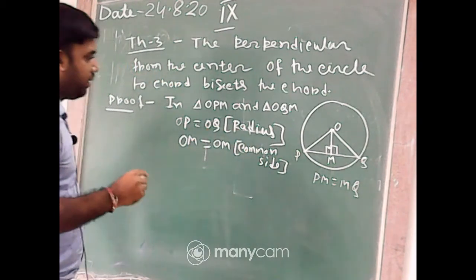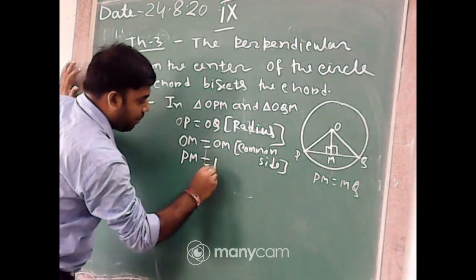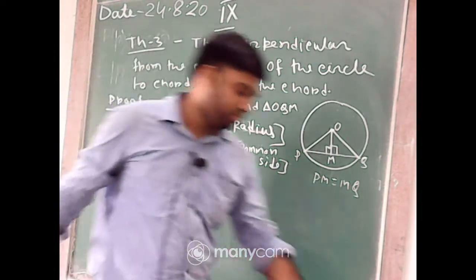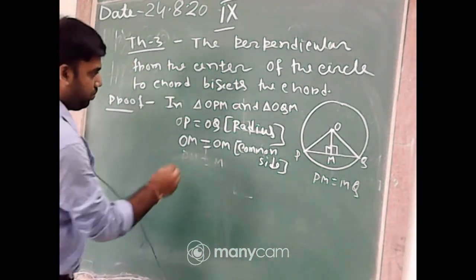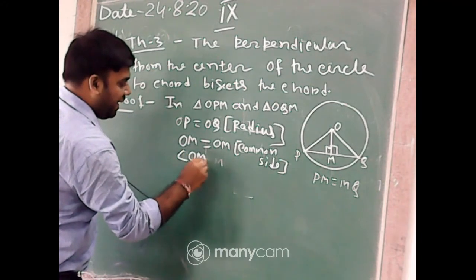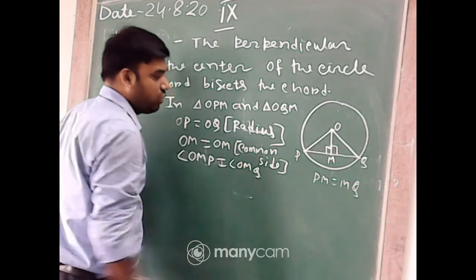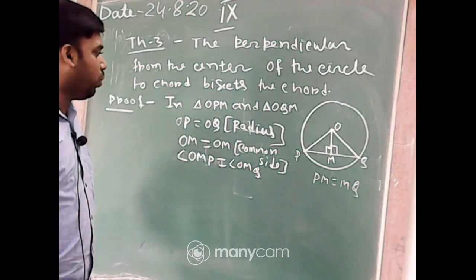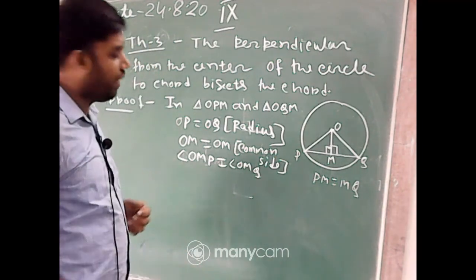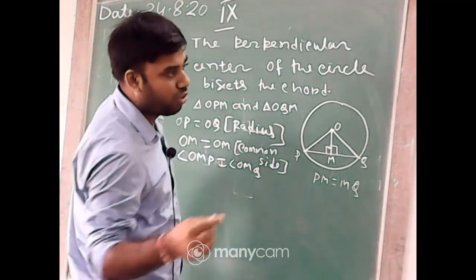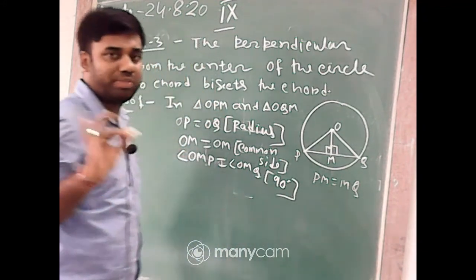Okay. And PM equal to MQ. No, sorry. That is, angle OMP equal to angle OMQ. Why are these two equal? Anyone can say? Why is angle OMP equal to angle OMQ? Given, yes, given that it is a perpendicular. Then it means they are 90 degrees. Yes, Ronit Dotto. Because each of them is 90 degrees.